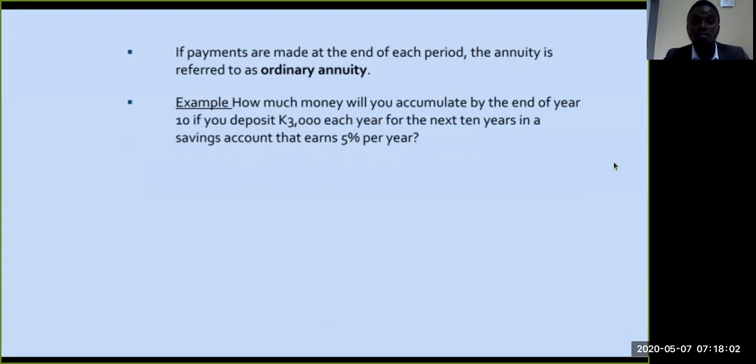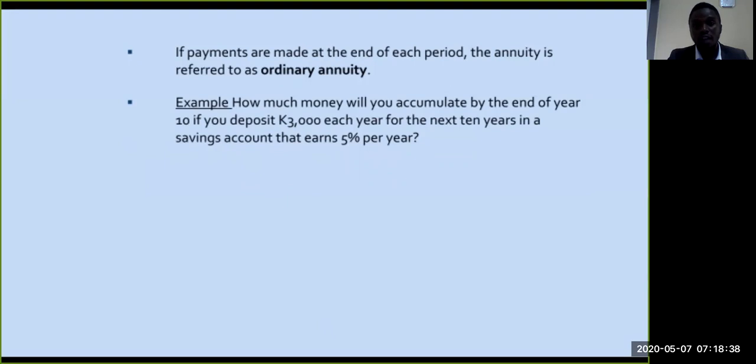Example: how much money will you accumulate by the end of year 10 if you deposit 3,000 kwacha each year for the next 10 years in a savings account that earns 5%? This is an ordinary annuity where 3,000 is deposited at the end of each and every year. That is what we see.